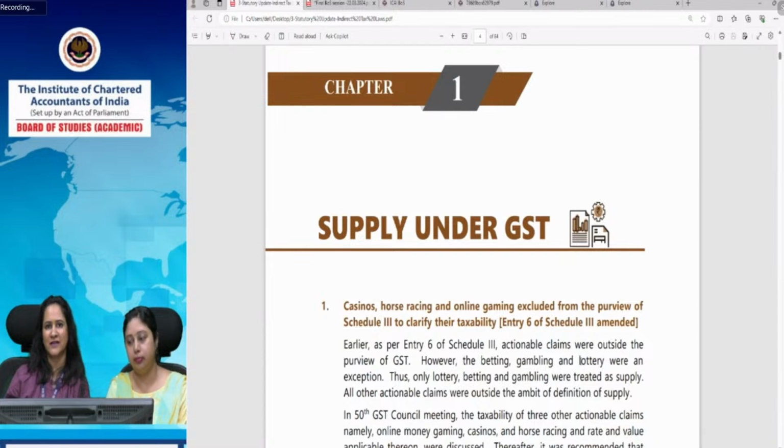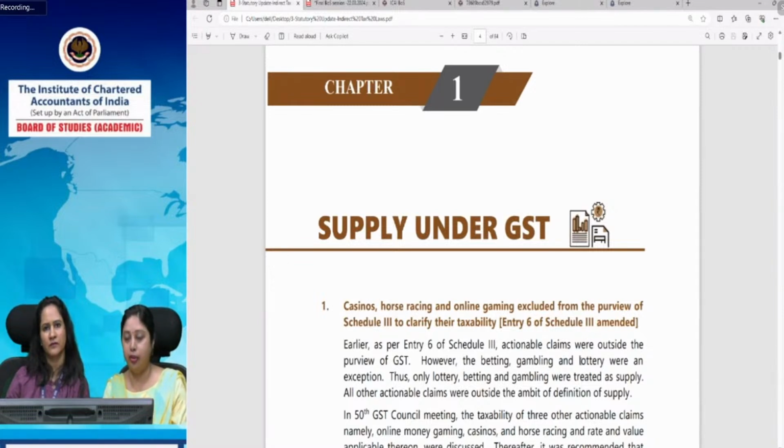It is actually a promise which a person has made to another person that I will pay you a certain amount, and in case that person does not pay, he can claim that amount in a court of law. You can enforce that particular claim in the court of law.